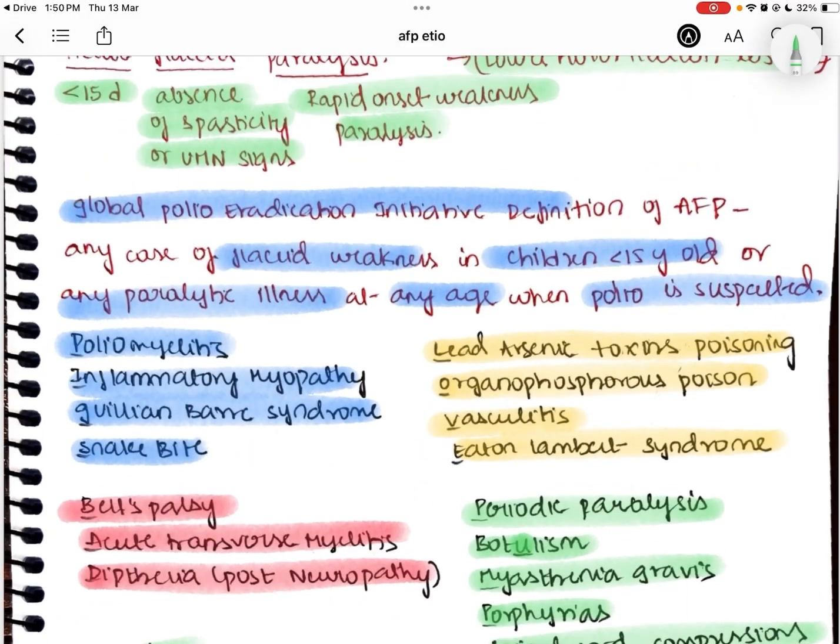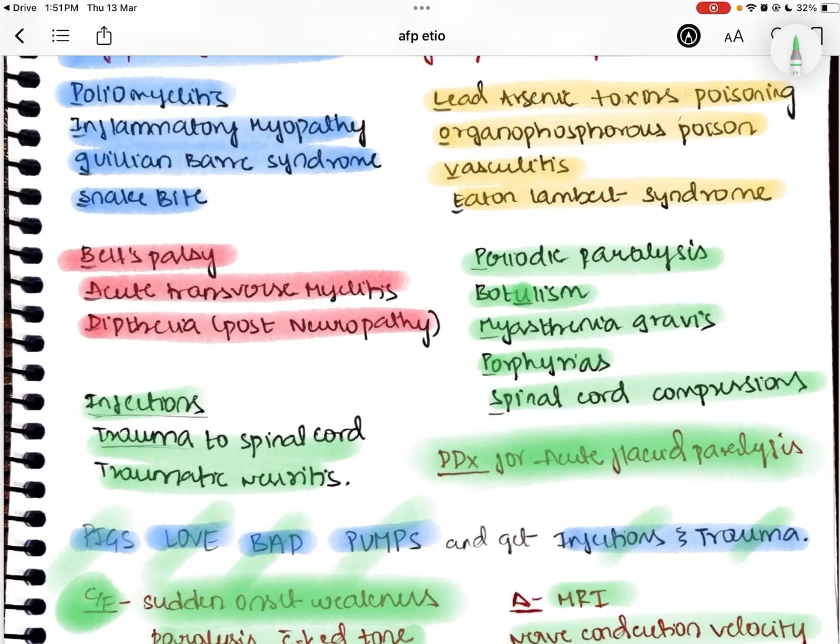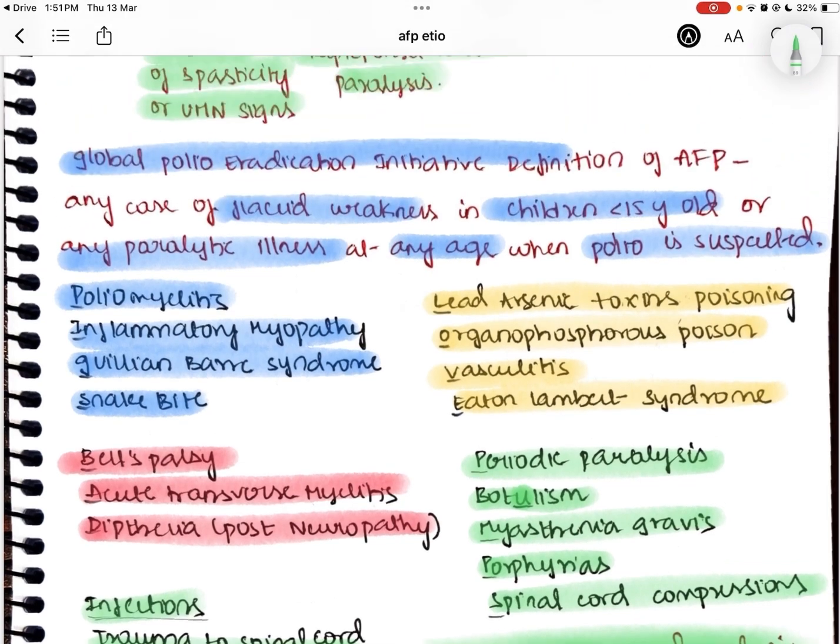So this is about it. Again, the mnemonic is pigs love bad pumps and get infections and traumas. So this is about it.